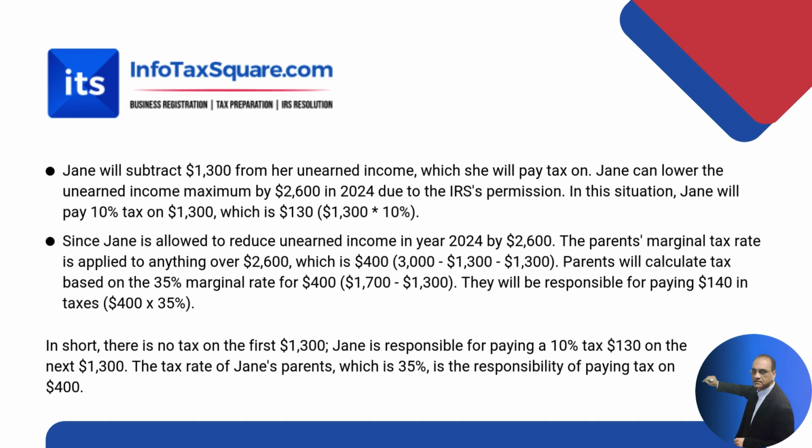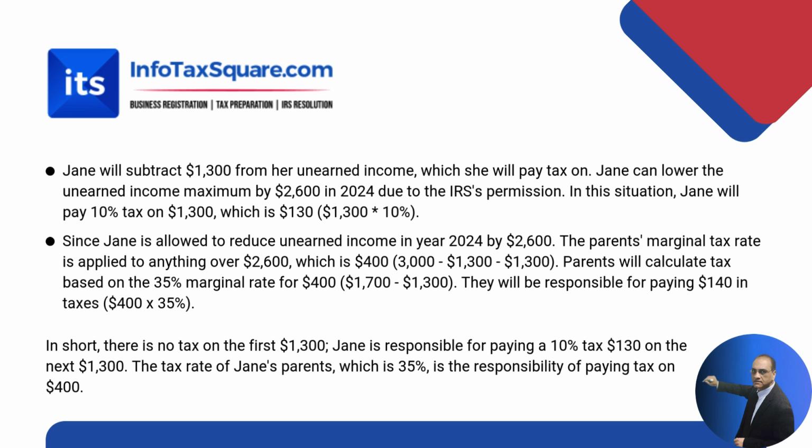$3,000 she earned in gross, minus $1,300 she utilized as a standard deduction, and on the next $1,300 she is going to pay taxes at her marginal tax rate, which is 10% tentatively. Parents will calculate tax based on a 35% marginal tax rate for $400, or $1,700 minus $1,300.